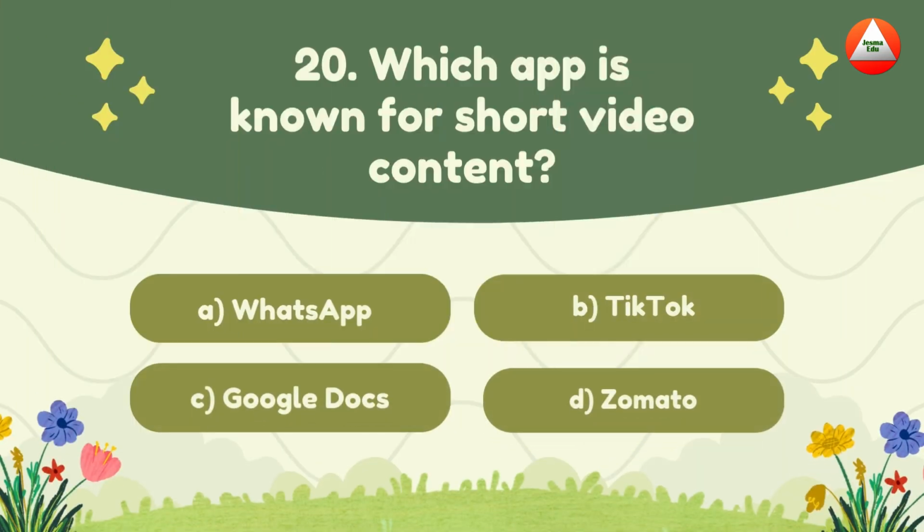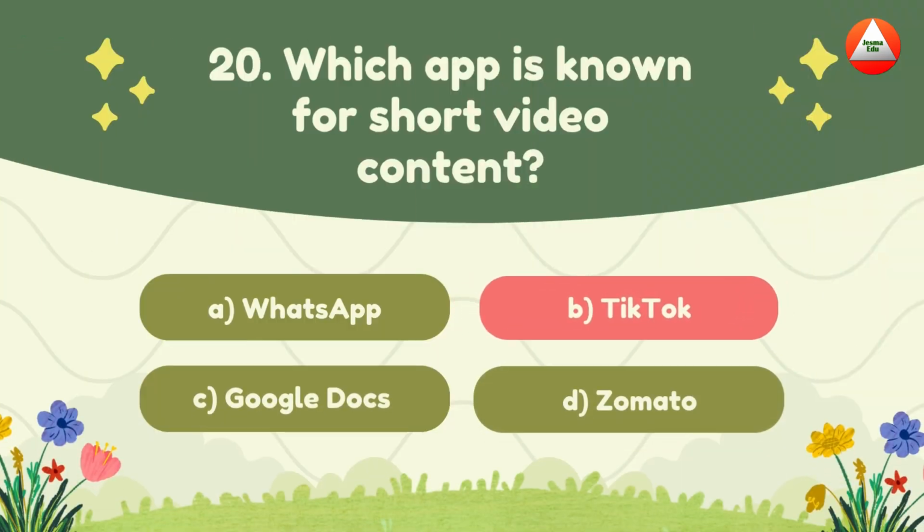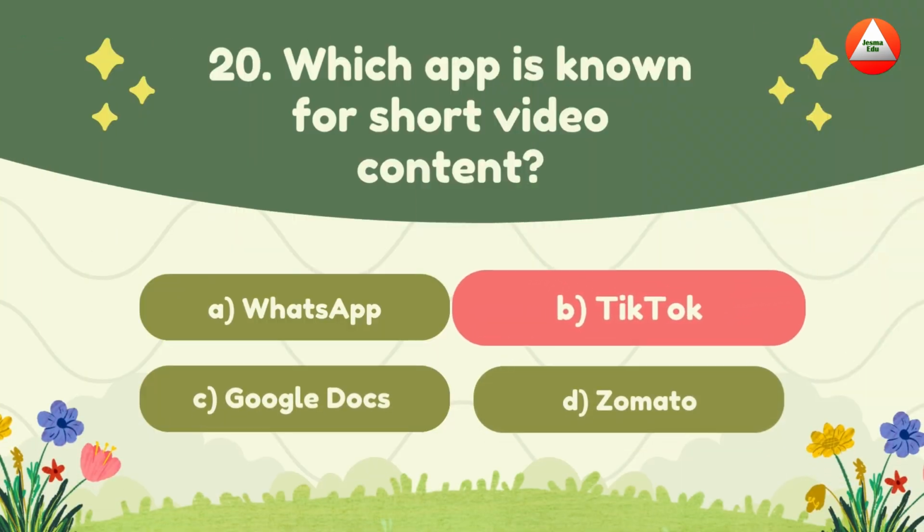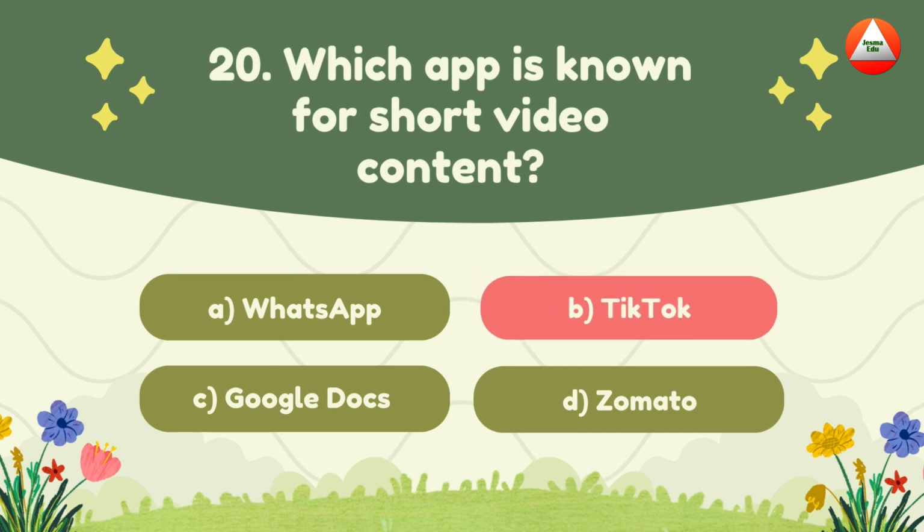Which app is known for short video content? A. WhatsApp, B. TikTok, C. Google Docs, D. Zomato. The answer is TikTok. TikTok was the king of short stardom until it was banned in India.